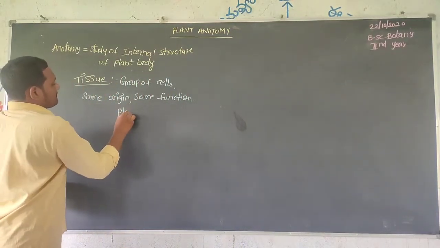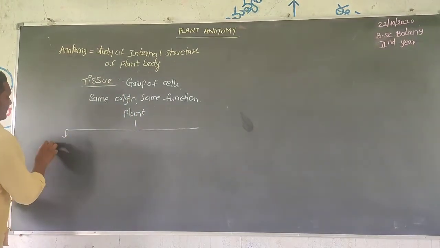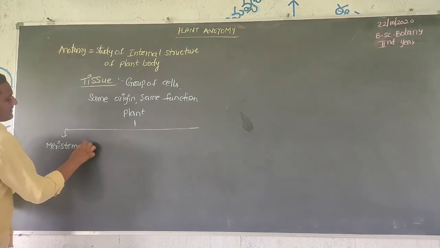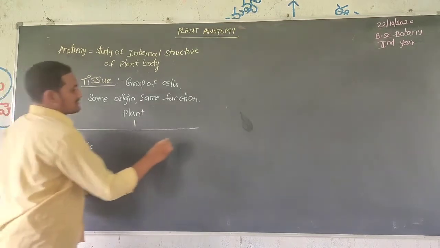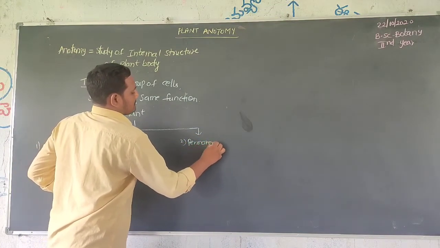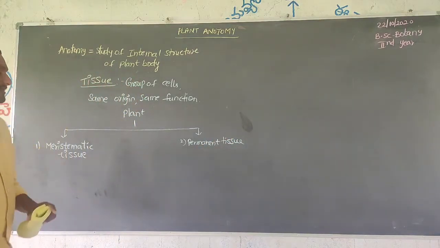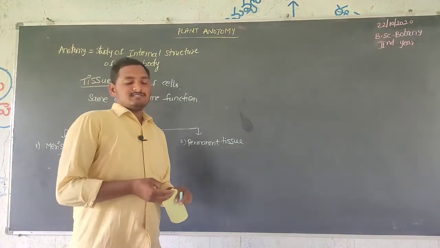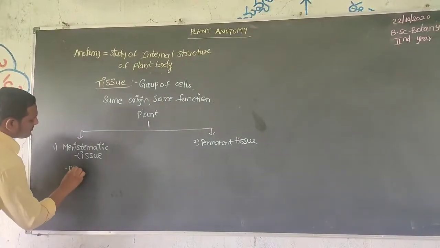In the plant body, we have observed two types of tissues. One is meristematic tissue. Second, permanent tissue. Meristematic tissue and permanent tissue. Meristematic tissue has types based on origin.